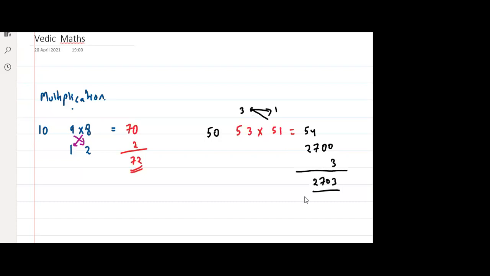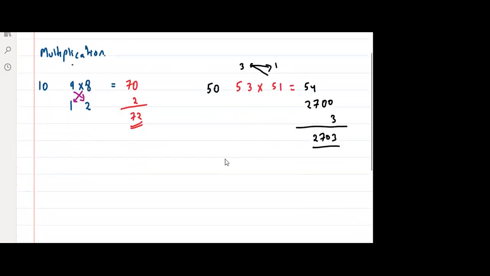So don't you think that this is easy? Okay. 2703. Now, let's take one more example. This will become easy if we do it multiple times, right?